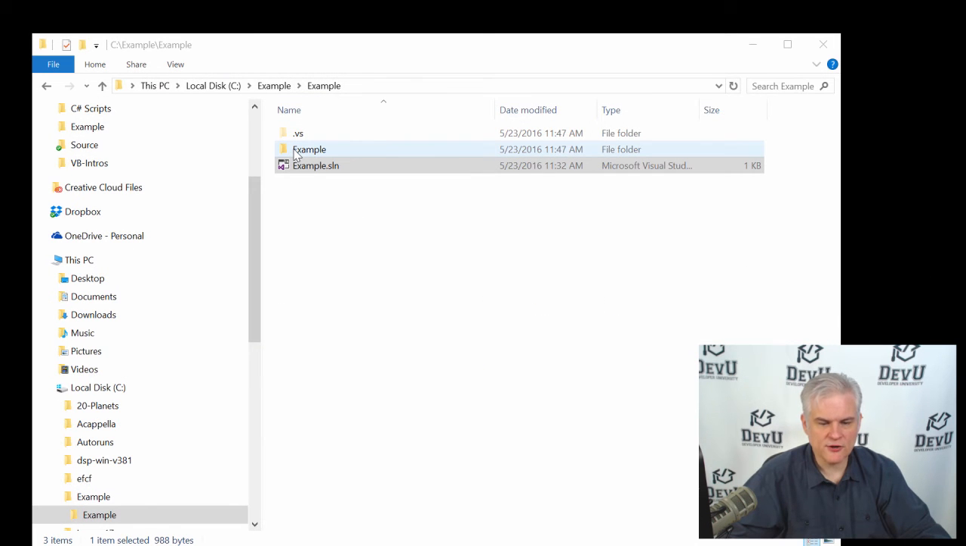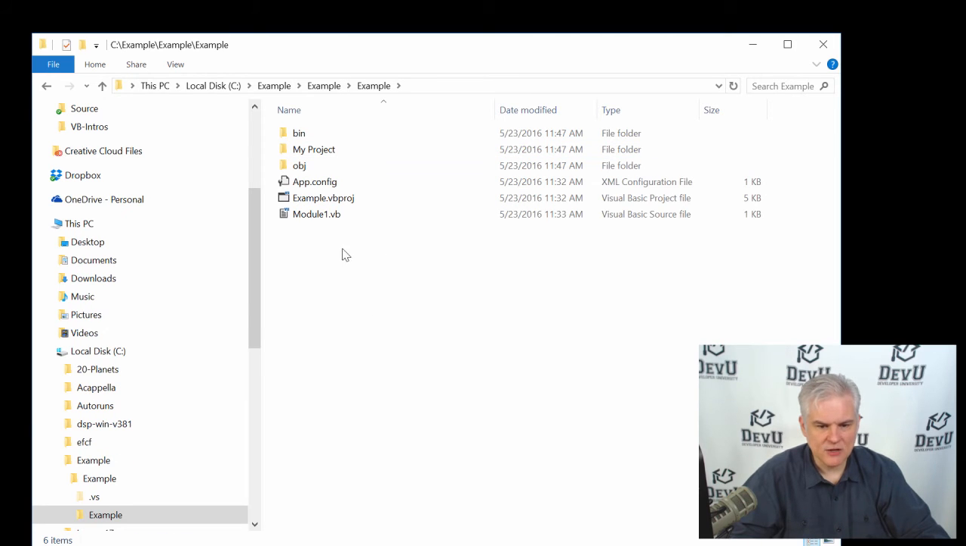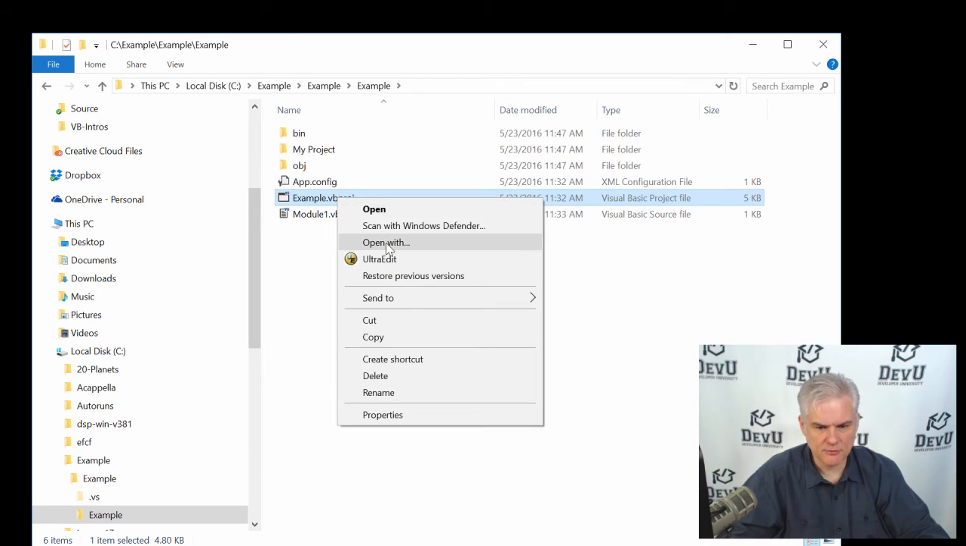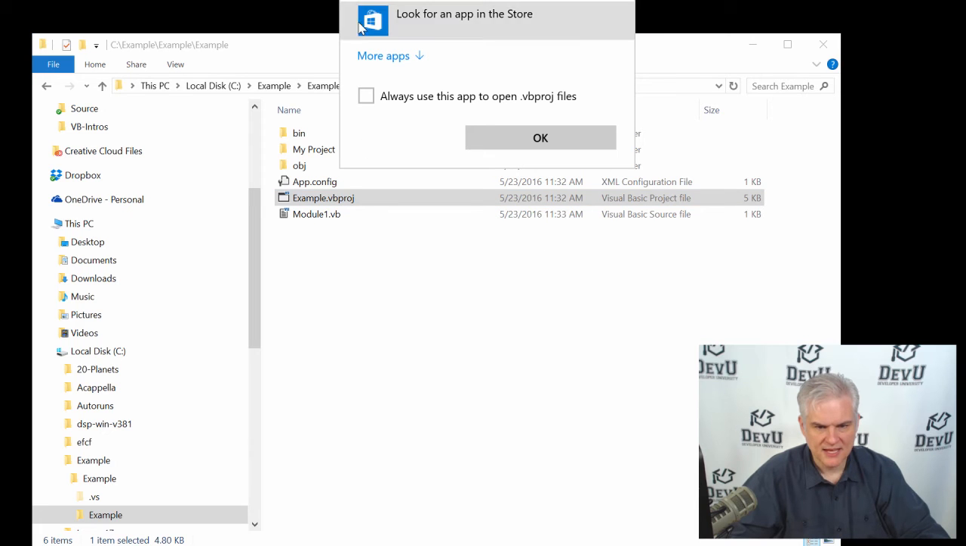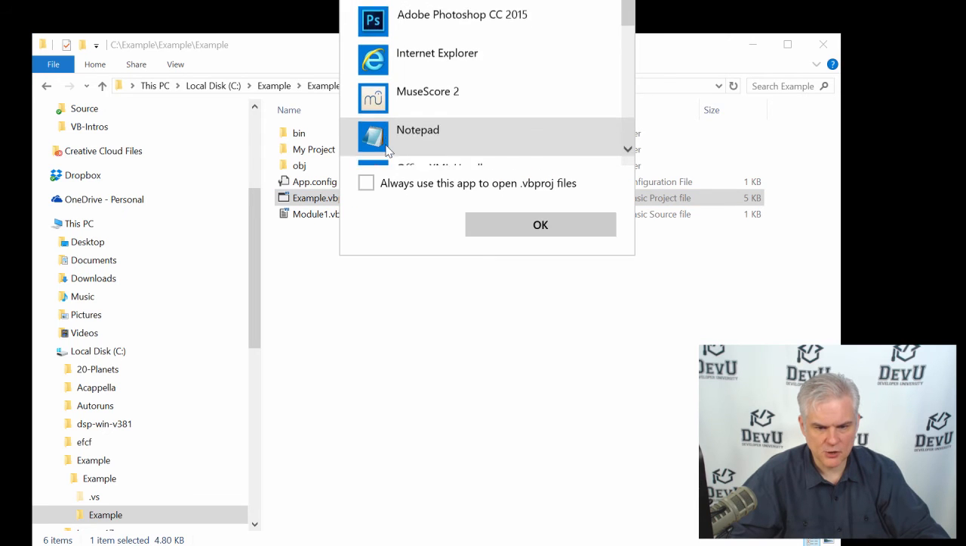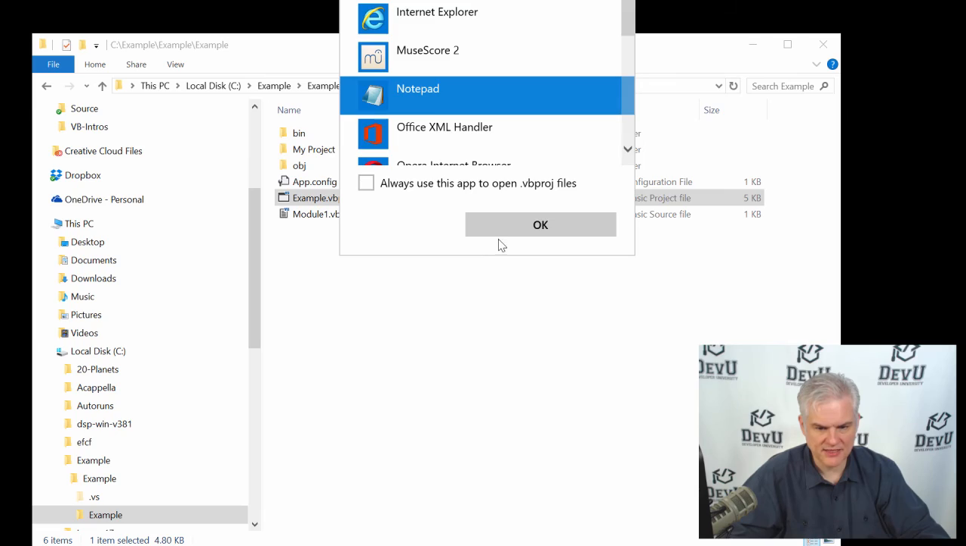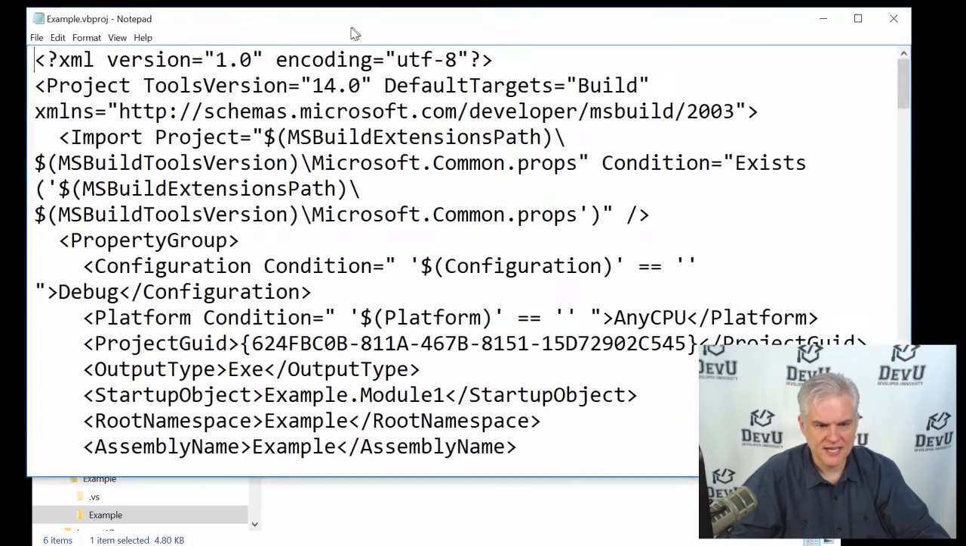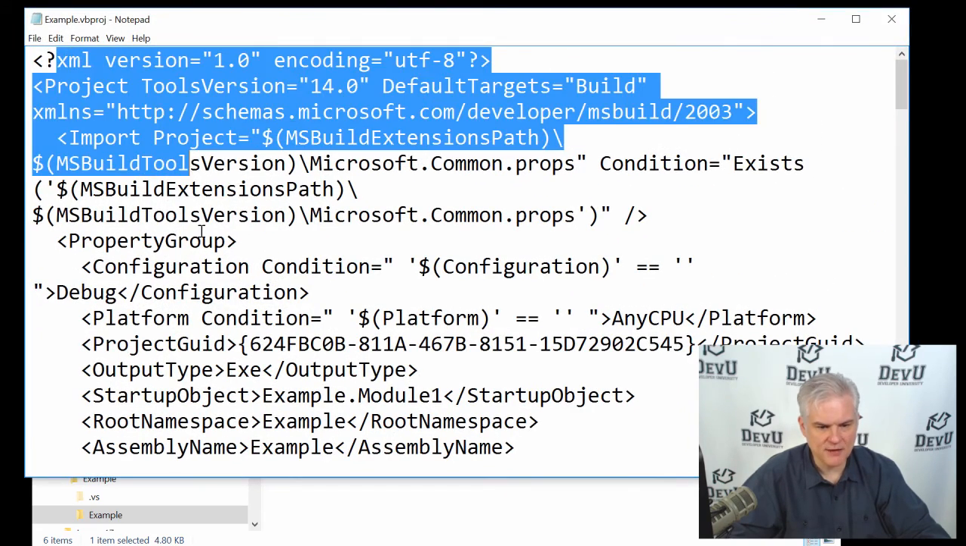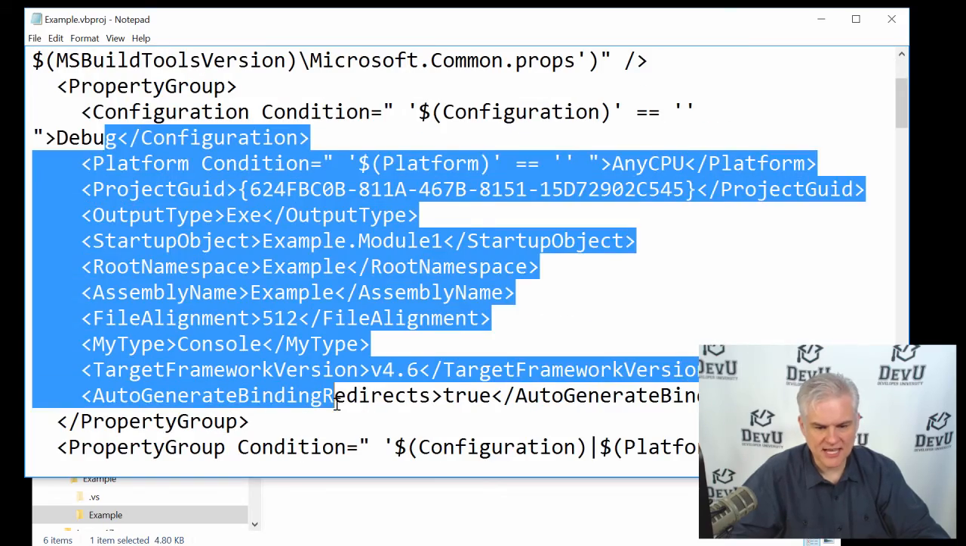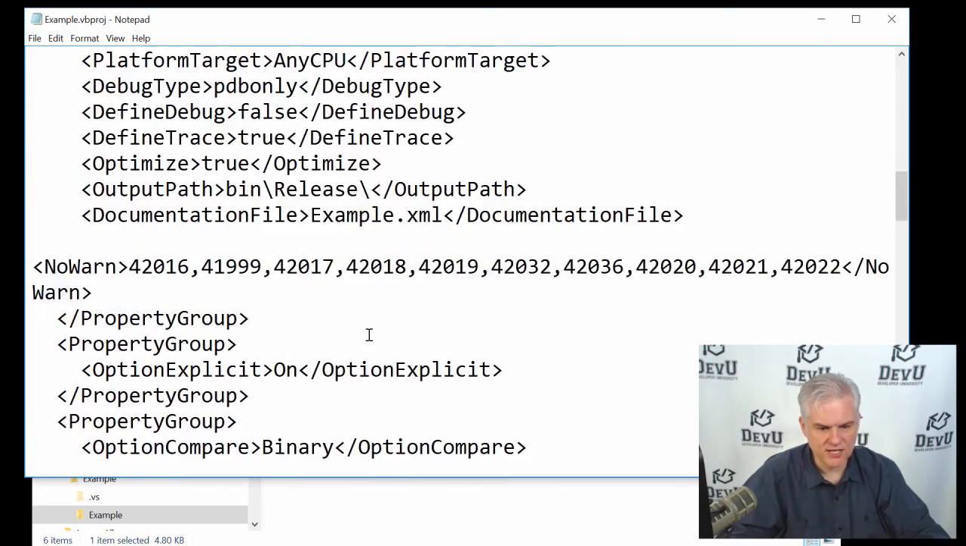So we've satisfied our curiosity, but what's inside of this project folder? Well, you can see that we have another file called example.vbproj. So this is the project file. And here I'm going to do the same sort of thing where I'm going to open this with Notepad again, making sure not to select the checkbox, just to satisfy our curiosity. And here we see that this is an XML file that just has other settings related to this specific project.